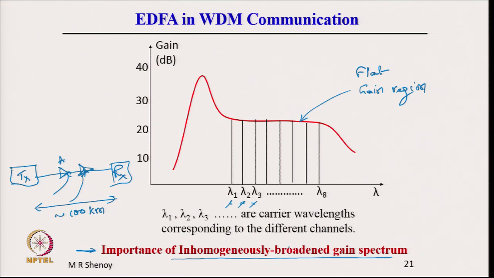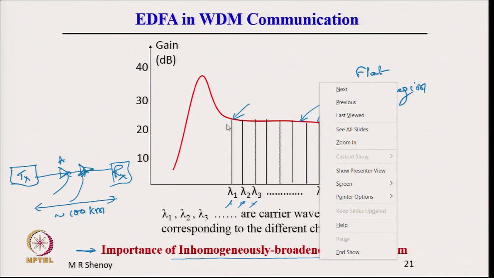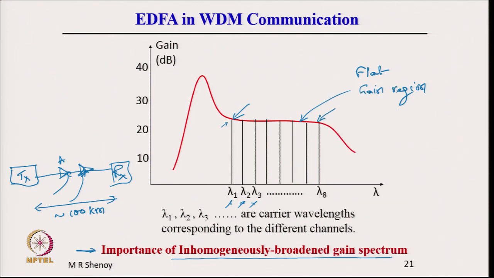In an inhomogeneously broadened amplifier or gain medium, the gain at one part of the gain spectrum is not affected by the gain at another part, because the gain profile at one wavelength is contributed by a different set of atoms as compared to the wavelength at a different value. Therefore, if there is some power variation here, it does not affect the gain of another wavelength.